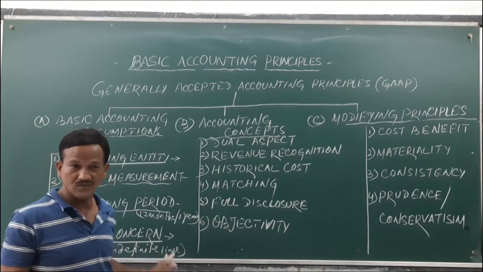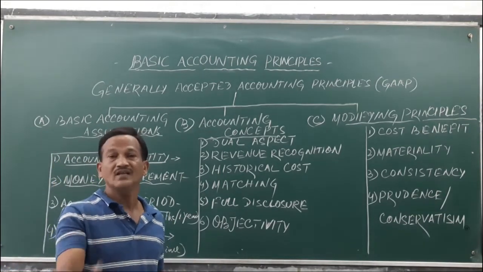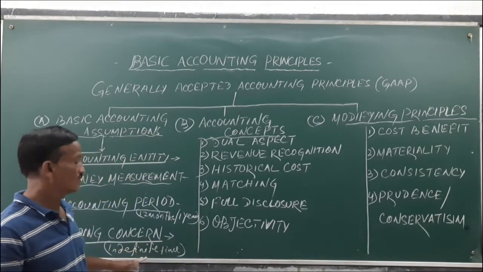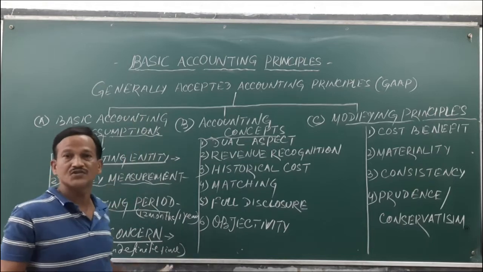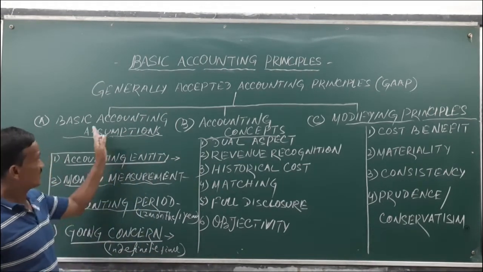That is the going concern. Going concern means going on, running, continuing for a number of years; till the business is running, your accounting is to be applied successfully. So that is the going concern assumption.